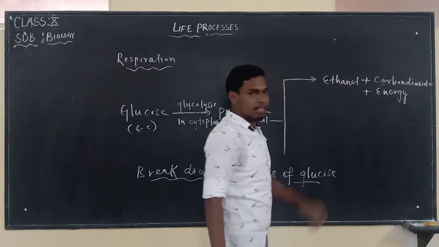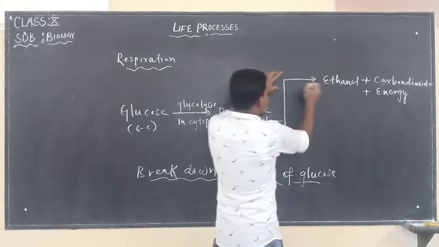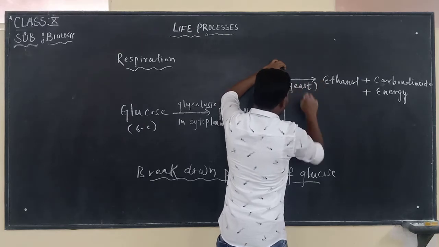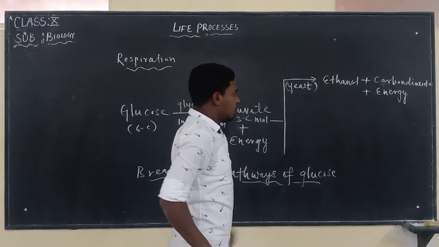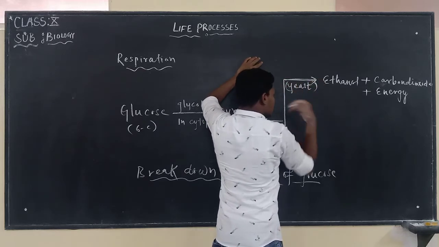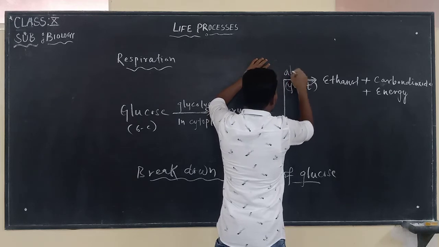This is anaerobic respiration, and this takes place mostly in yeast. This takes place without the help of oxygen, so it is known as absence of oxygen.